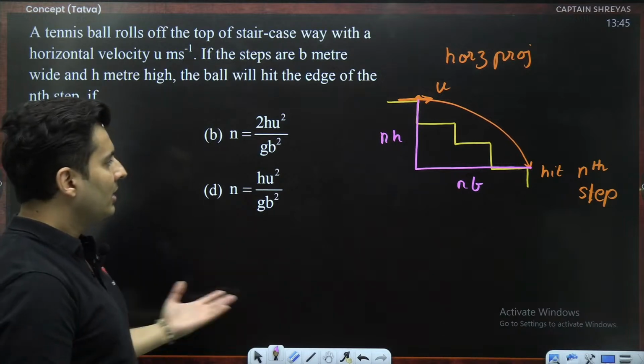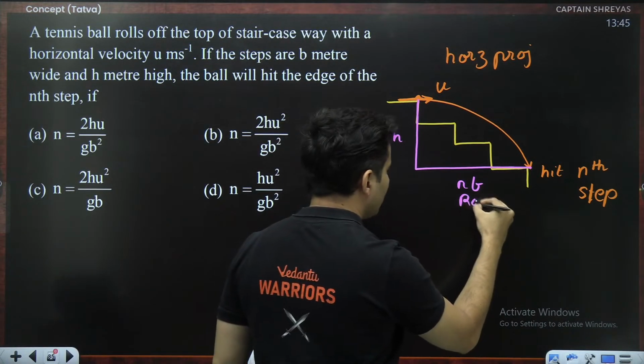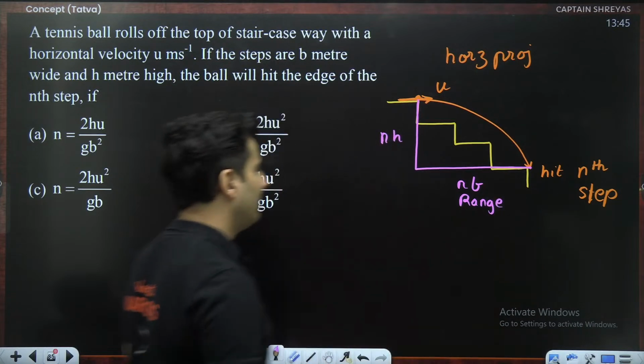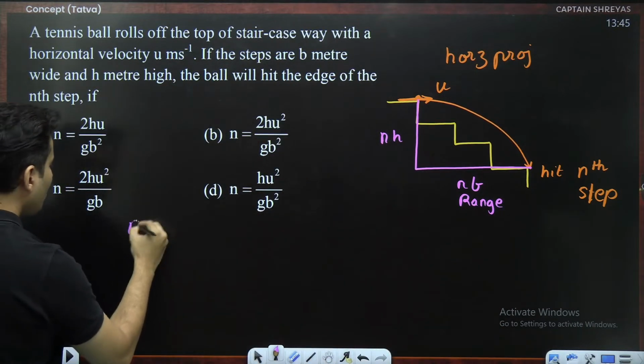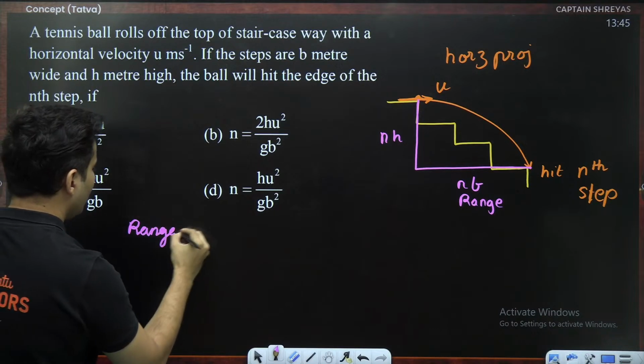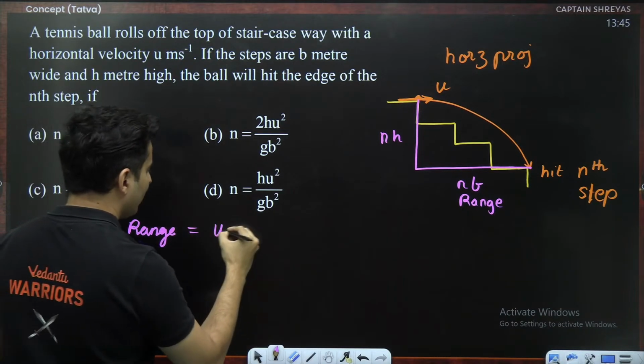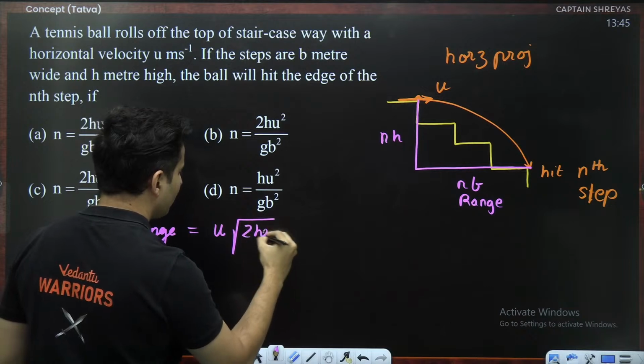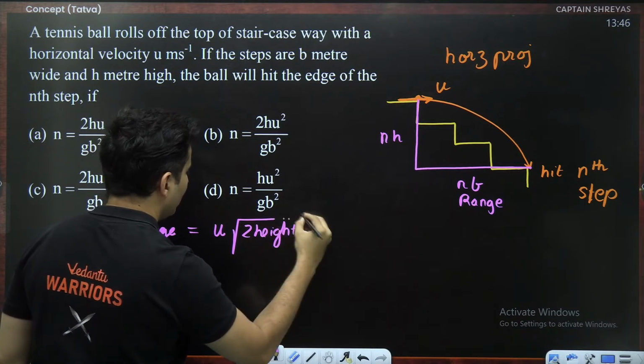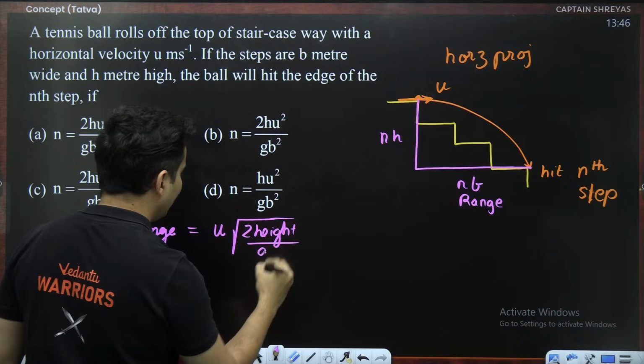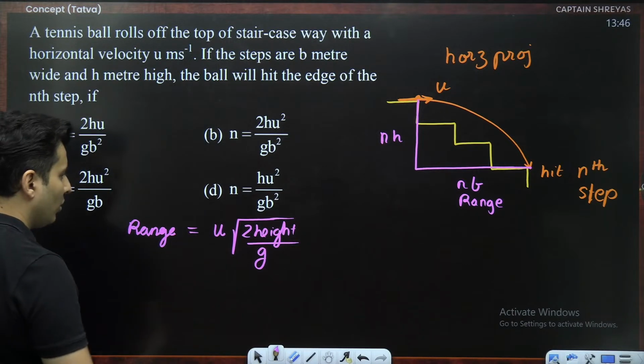So now, think of this as the range. And what is the range formula? The range is horizontal speed times the root of 2 times the actual height from which it was dropped or thrown, divided by g. In fact, let's square both sides.